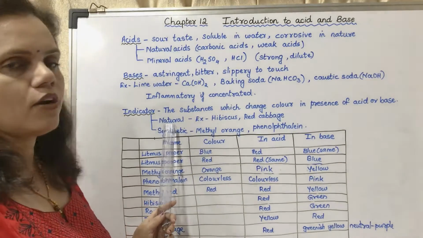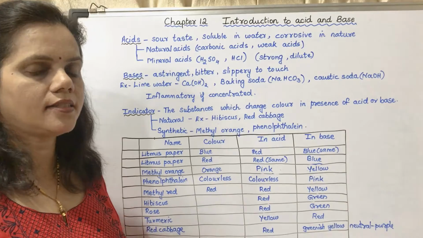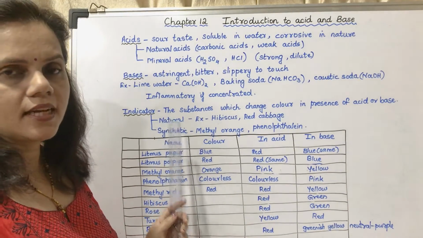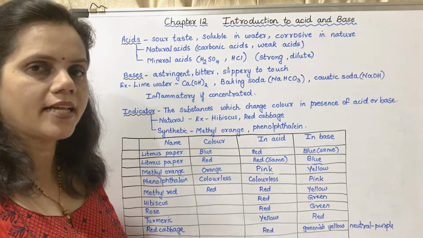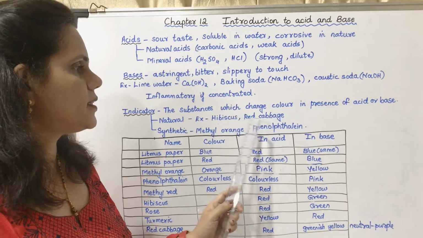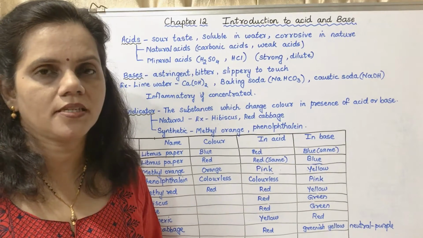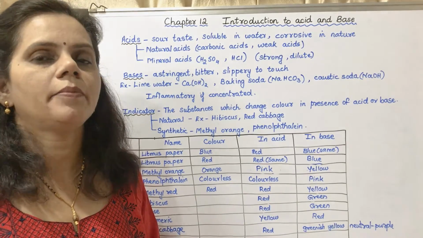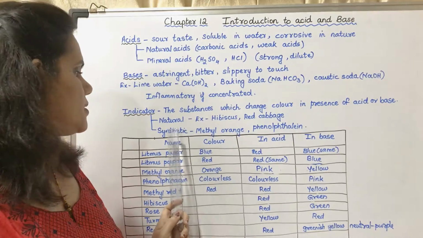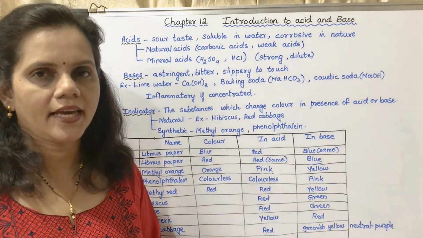Now indicators are of two types, natural and synthetic. There are olfactory indicators also, but in our syllabus there are two types of indicators, natural and synthetic. Natural indicators, for example hibiscus and red cabbage. That means the natural substances which we use as indicators come under natural indicators, and the chemical substances come under synthetic indicators, for example methyl orange, phenolphthalein, etc.